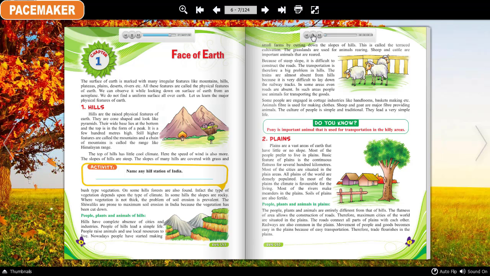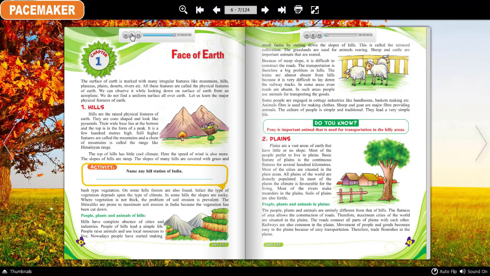People, plants and animals of hills. Hills have a complete absence of cities and industries. People of hills lead a simple life. People raise animals and use local resources to live. Nowadays, people have started making small farms by cutting down the slopes of hills. This is called terrace cultivation.